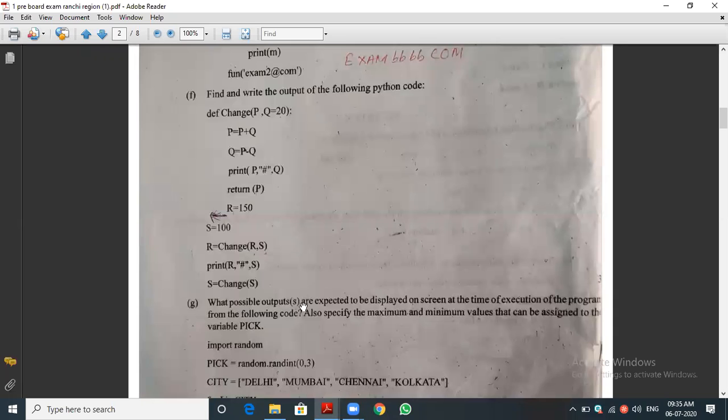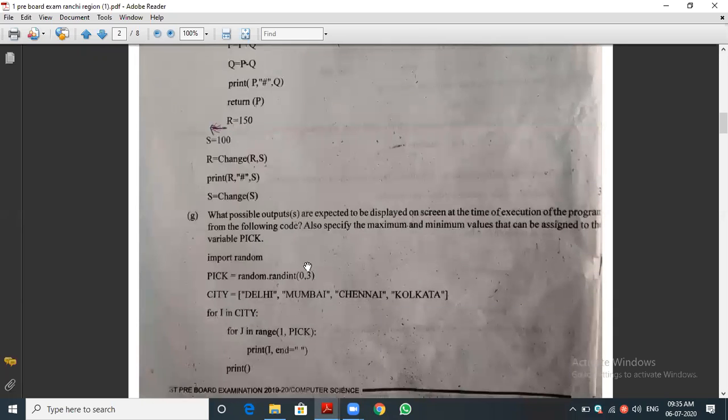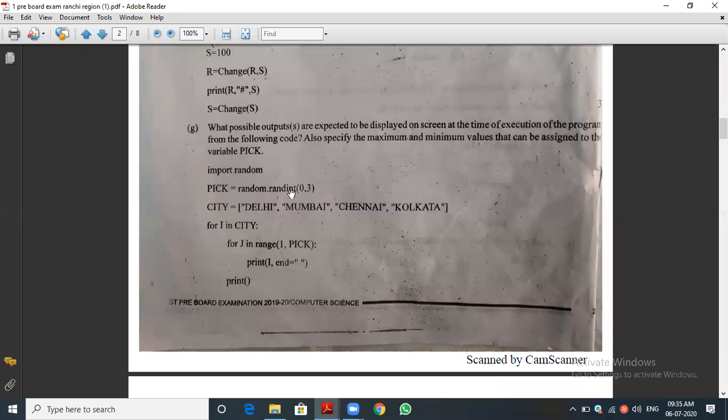Okay. And the random function. You can see the random function is not in our current portion, but anyhow you have to understand it. That's why I'm going through that. Okay, you can see they are giving a list. Pick equals random.randint(0, 3). What may be the pick value? What may be the predictable generated output values?